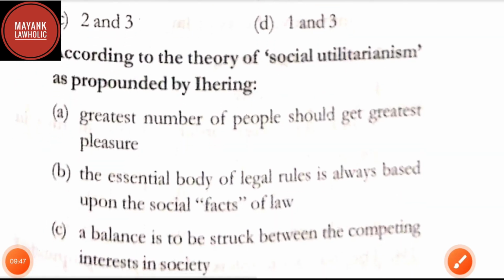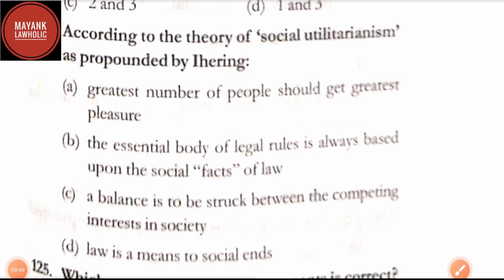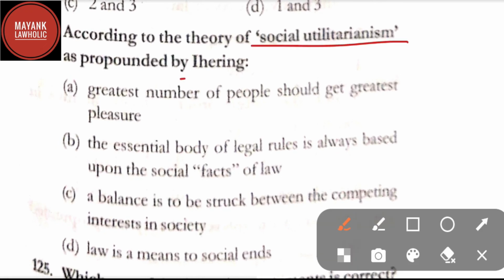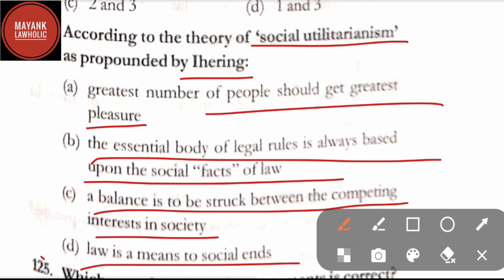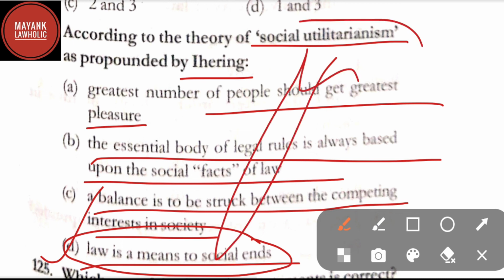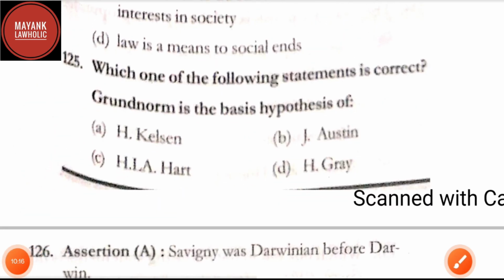Now let us proceed to question number 124. According to the theory of social utilitarianism as propounded by Ihering, option A, greatest number of people should get greatest pleasure. Option B, the essential body of legal rules is always based upon the social facts of law. Option C, a balance is to be struck between the competing interests in society. Option D, law is a means to social ends. Here correct answer is option D, that is law is a means to social ends, which is the theory of social utilitarianism propounded by Ihering.